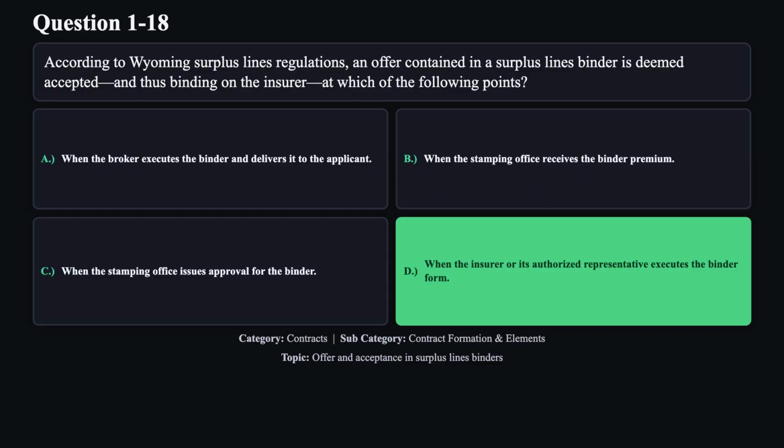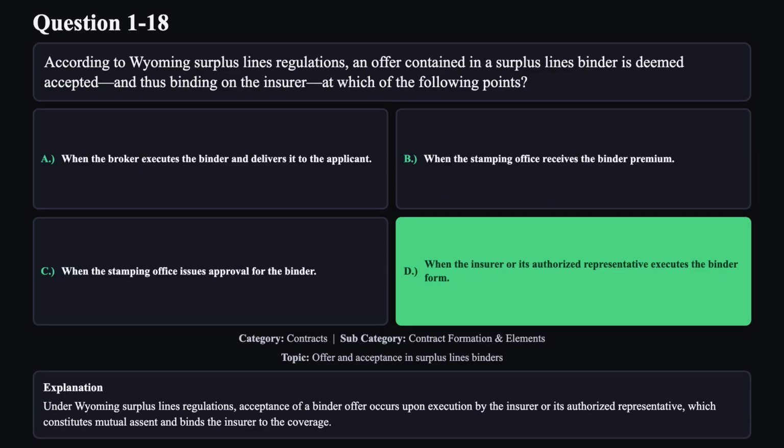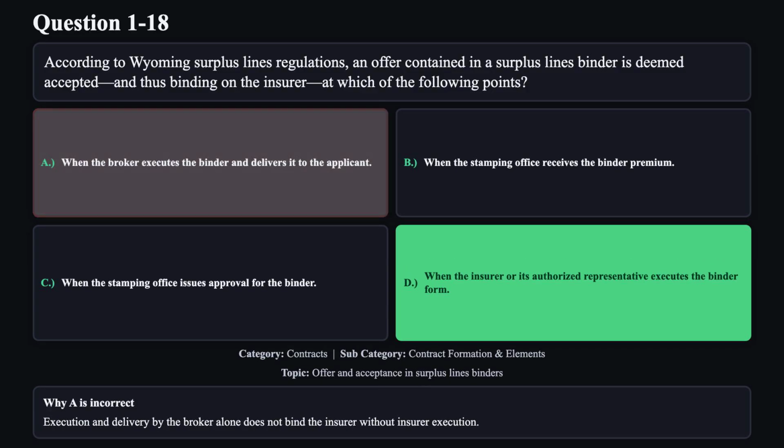The correct answer is D. Under Wyoming surplus lines regulations, acceptance of a binder offer occurs upon execution by the insurer or its authorized representative, which constitutes mutual assent and binds the insurer to the coverage. Reason A is not correct. Execution and delivery by the broker alone does not bind the insurer without insurer execution.